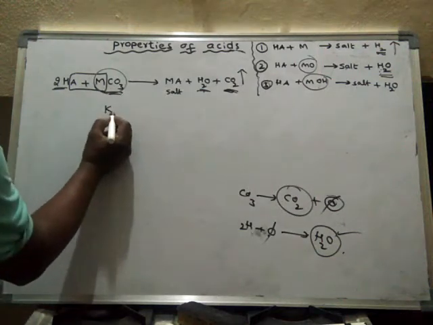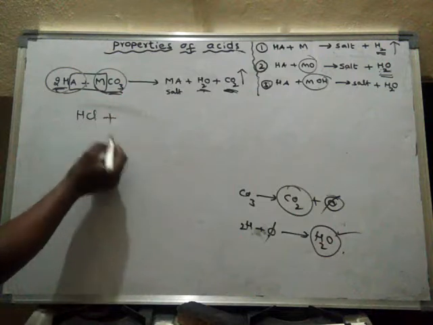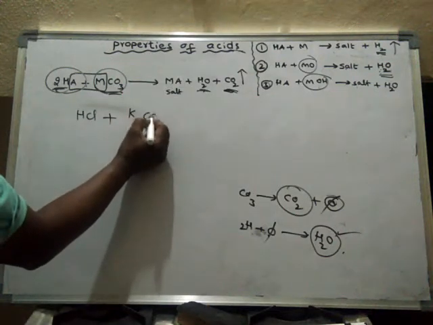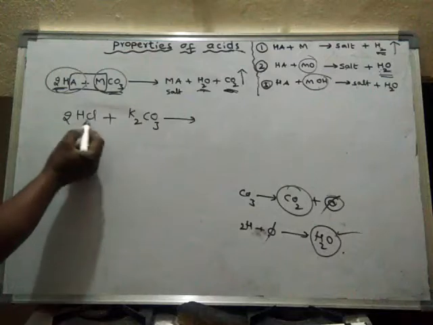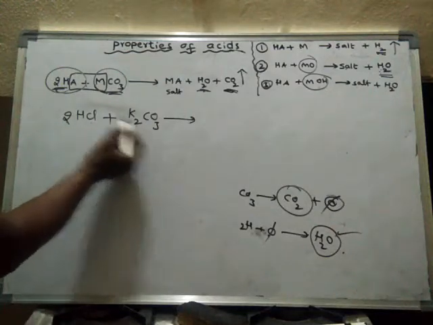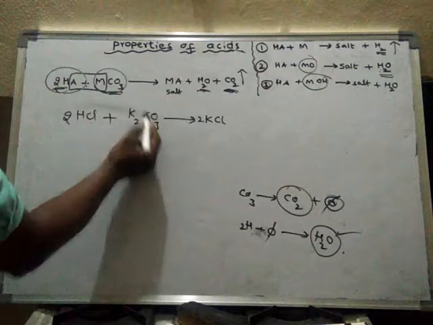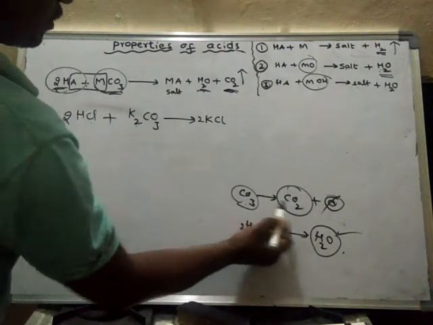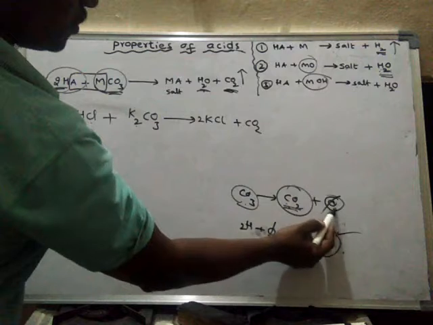For example, acid HCl plus K2CO3, potassium carbonate. What happens? Here two chlorines, two potassiums, they form KCl and carbon dioxide. CO3 produces carbon dioxide and this oxygen.